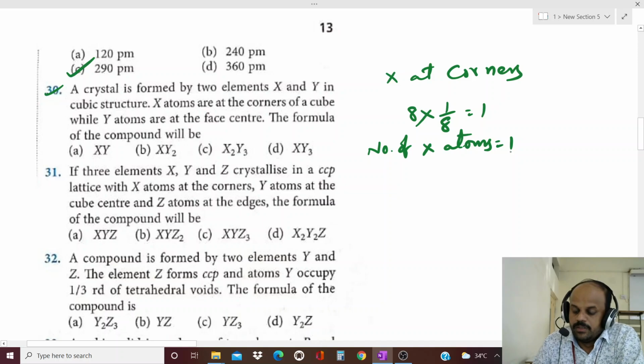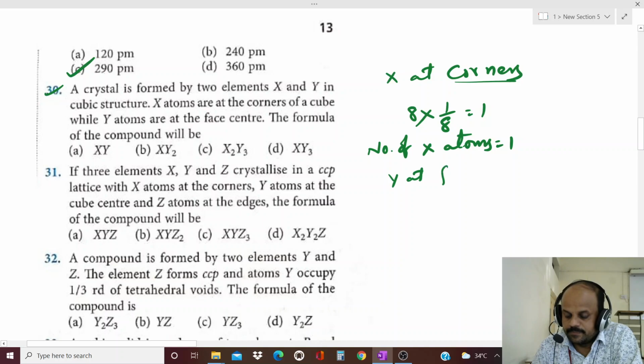Because X occupies the corners, we have 8 corners and each corner contributes 1 by 8 per unit cell. That's why the number of X atoms is equal to 1. Now Y atoms occupy the face centers.